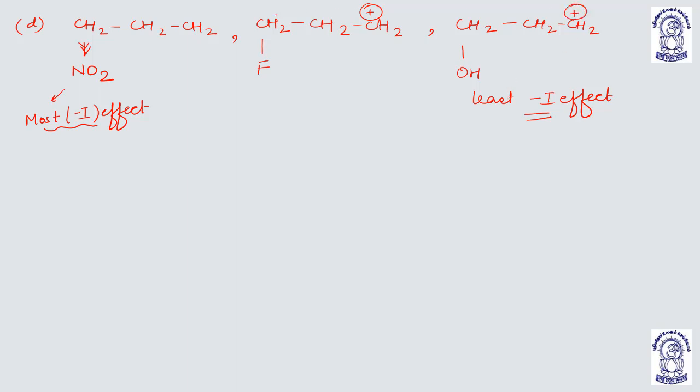Positive, positive, and this is also positive. So the stability order will be: this one will be highly stable, then this, then this. Understood?